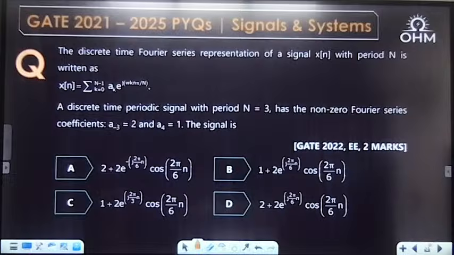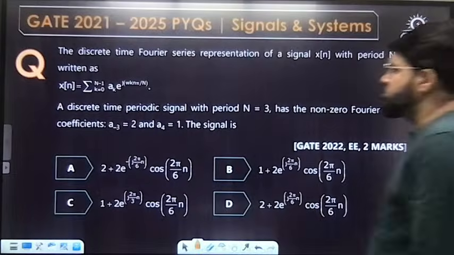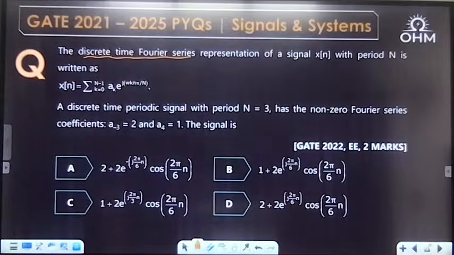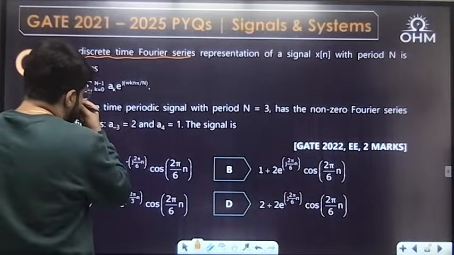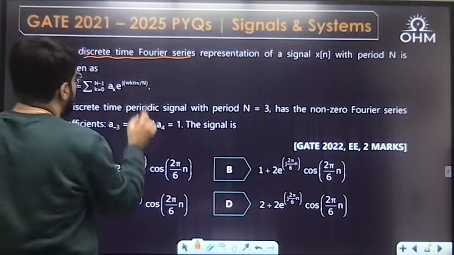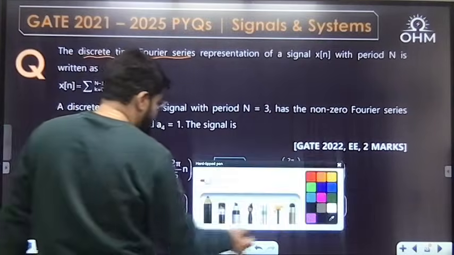Next question, GATE 22, DA, 2 marks question on the DTFS only. The discrete time Fourier series representation of a signal x[n] with period N is given as summation k equal to 0 to N minus 1, a_k e power j k pi n. The 2 here, I think, is a typo error.